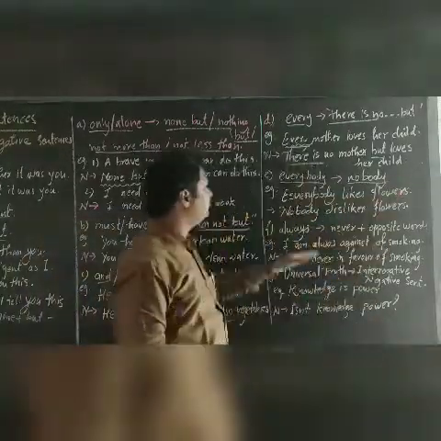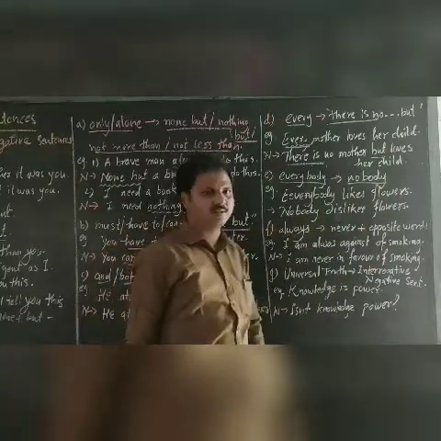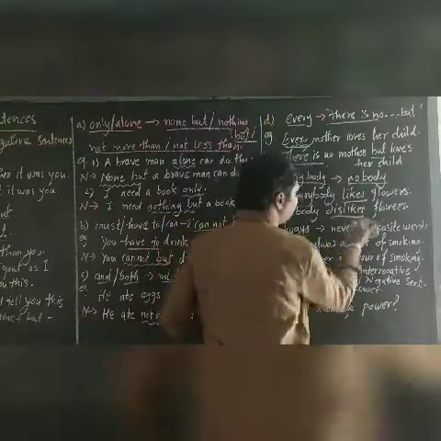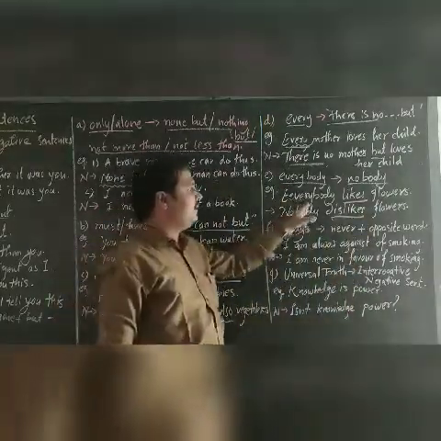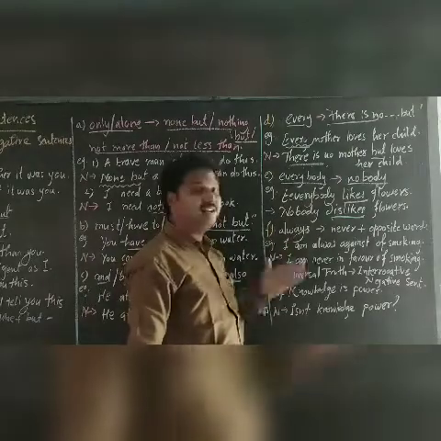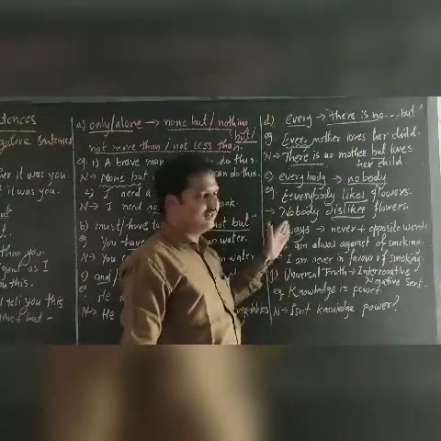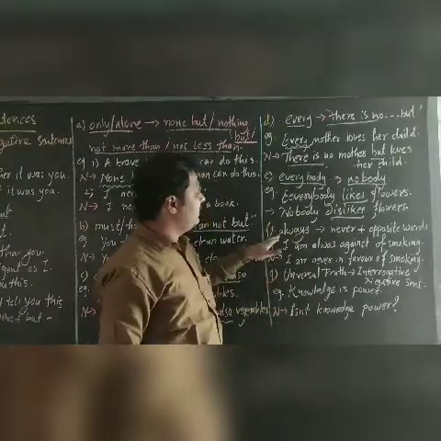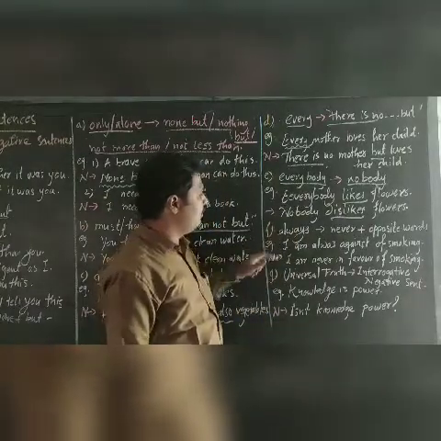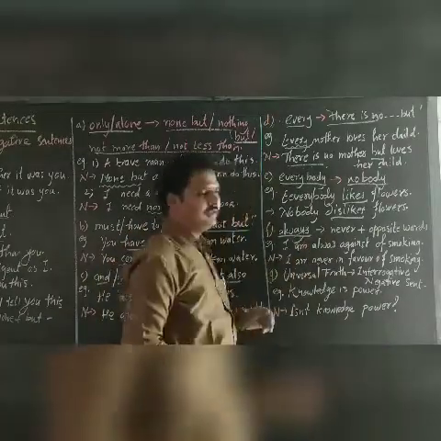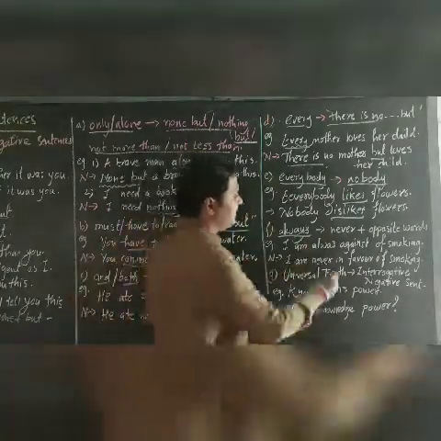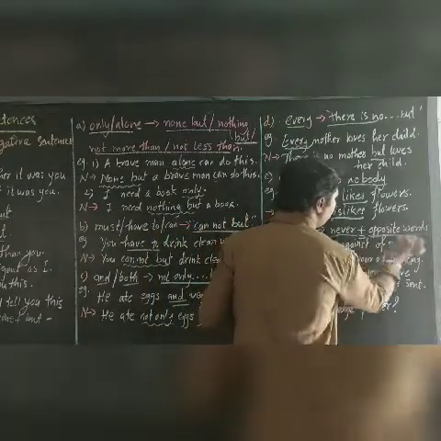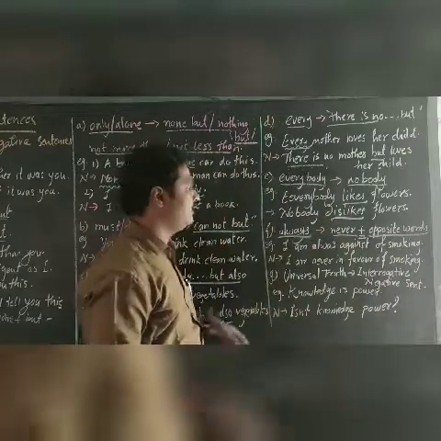Everybody, nobody. Simple. Everybody likes flowers, that means nobody here dislikes, the opposite. Everybody likes flowers, that means nobody dislikes flowers. Okay. Always. If the sentence contains the word "always," then we have to transform it into "never" plus the opposite word.